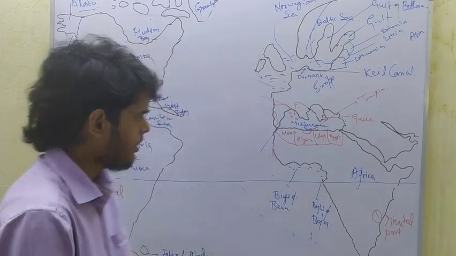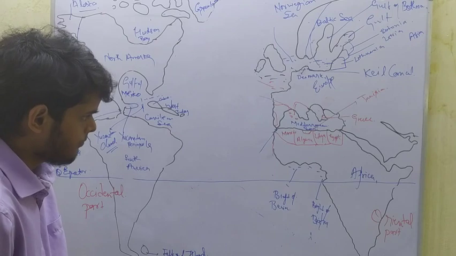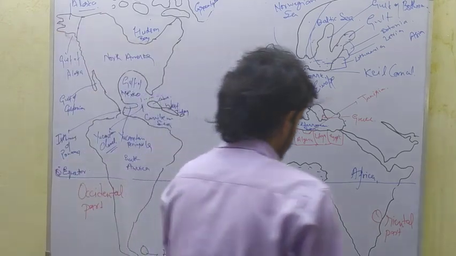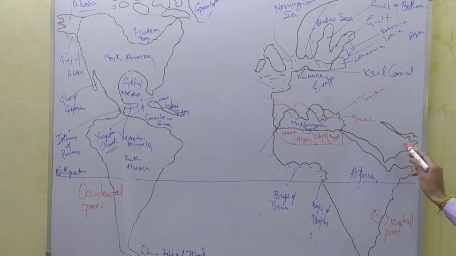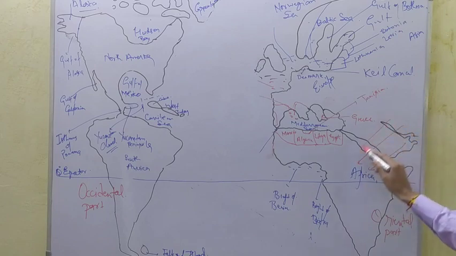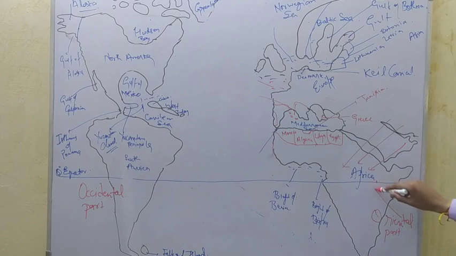So here, trade winds move like this. This is the trade winds force.